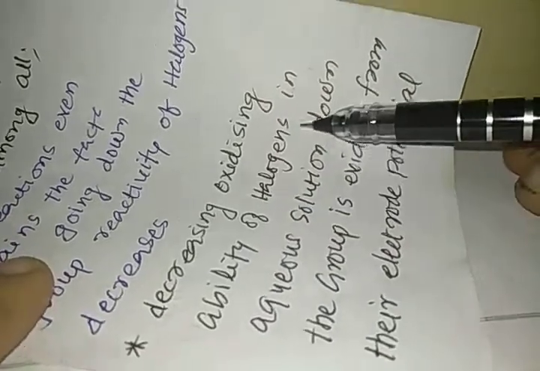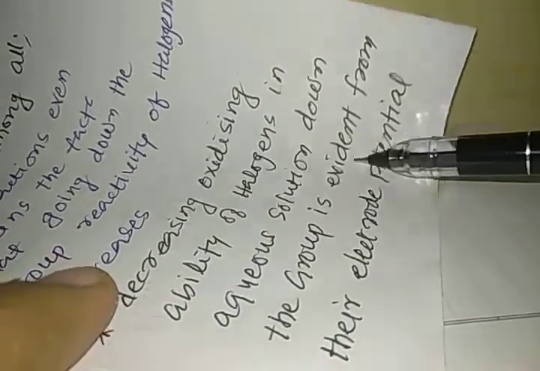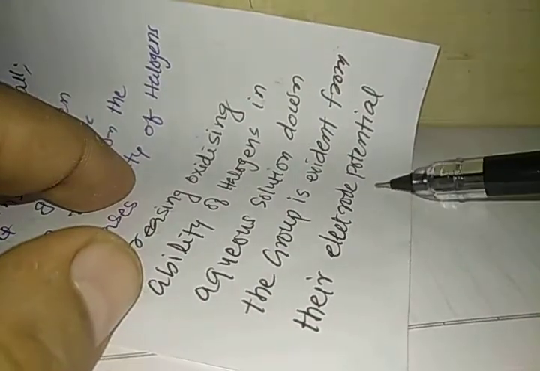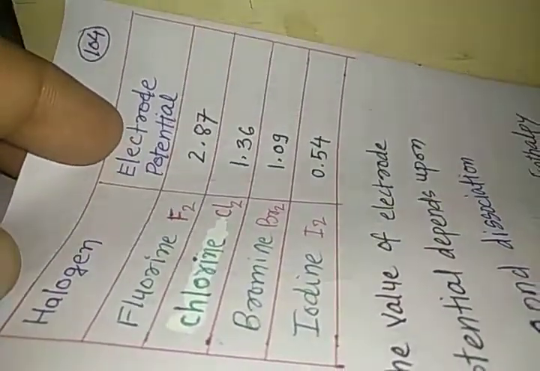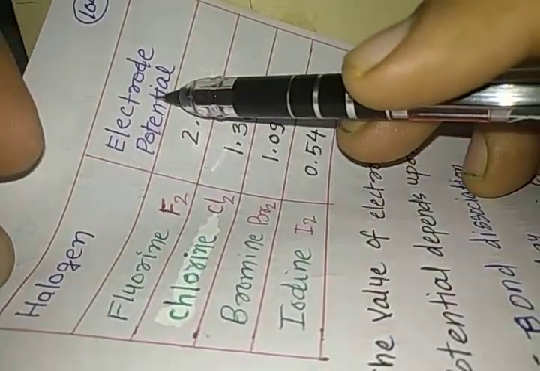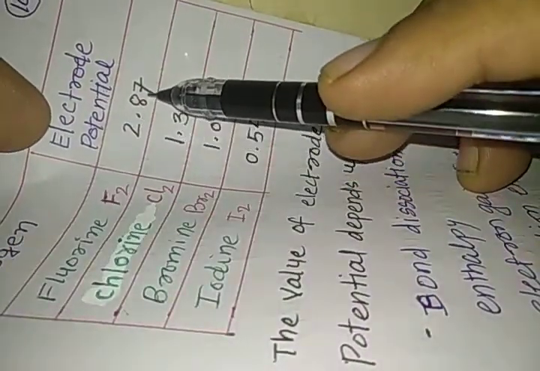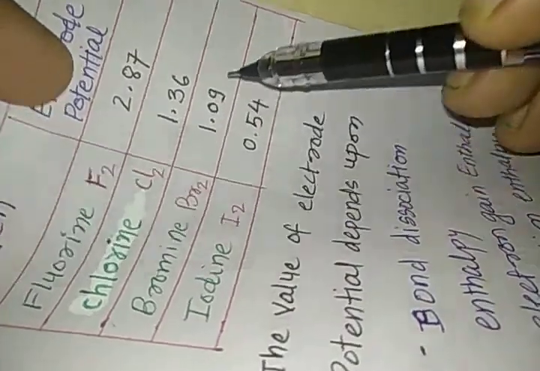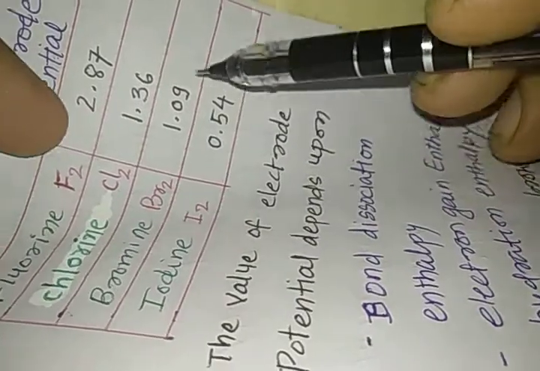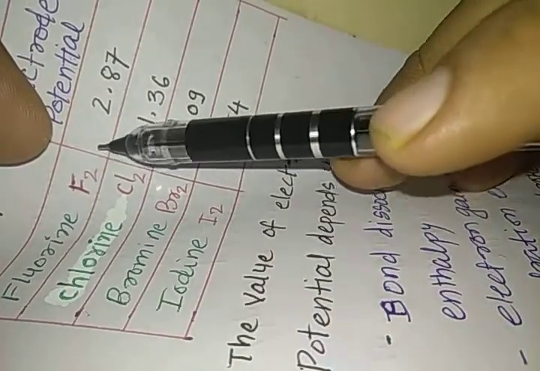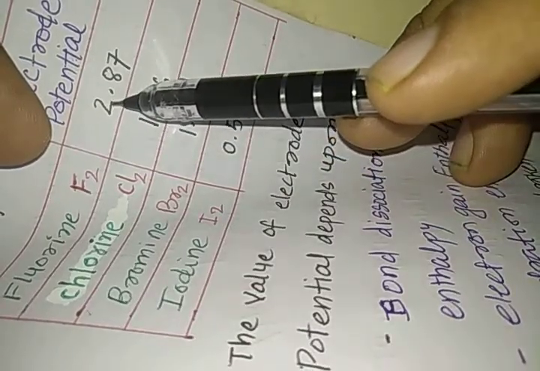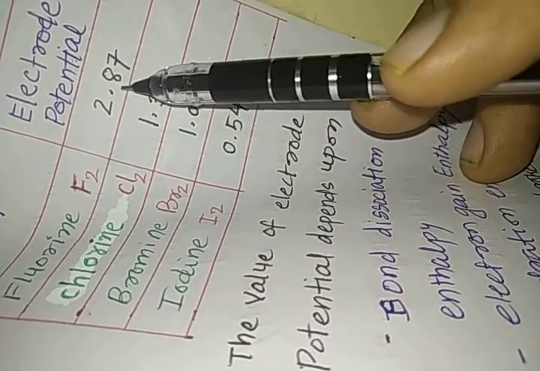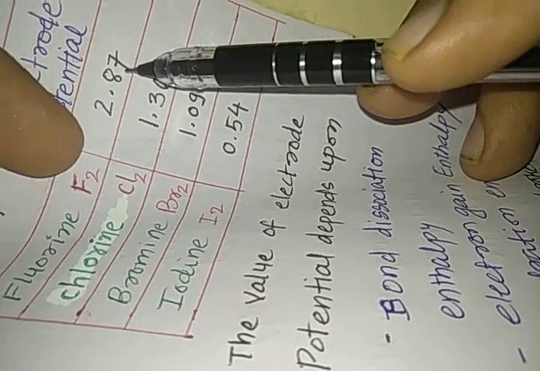Decreasing oxidizing ability of halogen in the aqueous solution down the group is evident from their electrode potential. So we should study the electrode potential, as I have explained that when we look at the electrode potential, we come to know the oxidizing character. You can see here fluorine has got the electrode potential 2.87, chlorine has got 1.36, bromine has got 1.09, iodine has got 0.54. From this you can easily understand that fluorine has got the most positive electrode potential value. It means it is the most oxidizing in nature.